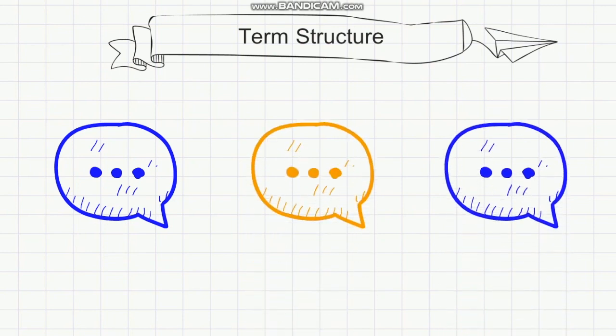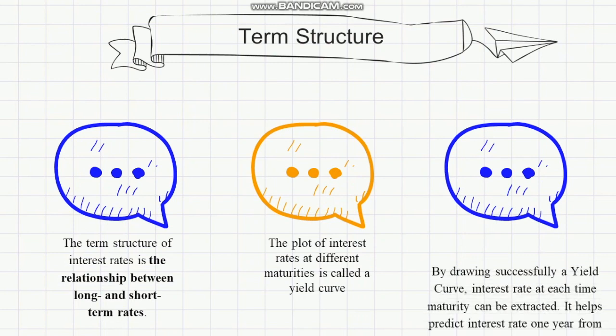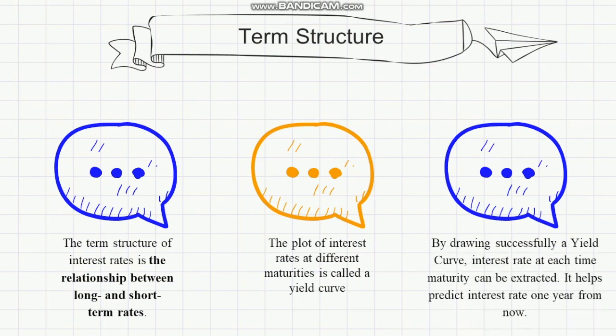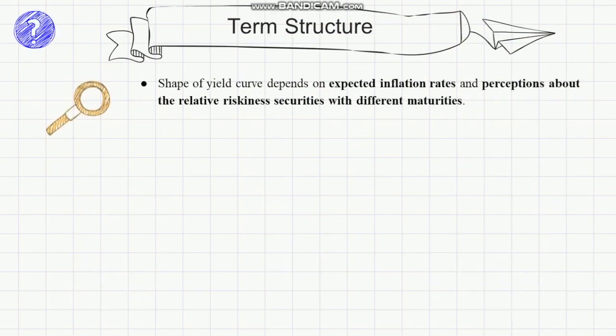The term structure of interest rates is the relationship between long and short-term rates. The plot of interest rates at different maturities is called a yield curve. By drawing successfully a yield curve, interest rate at each time maturity can be extracted. It helps predict interest rate 1 year from now. The shape of yield curve depends on expected inflation rates and perceptions about the relative riskiness of securities with different maturities.